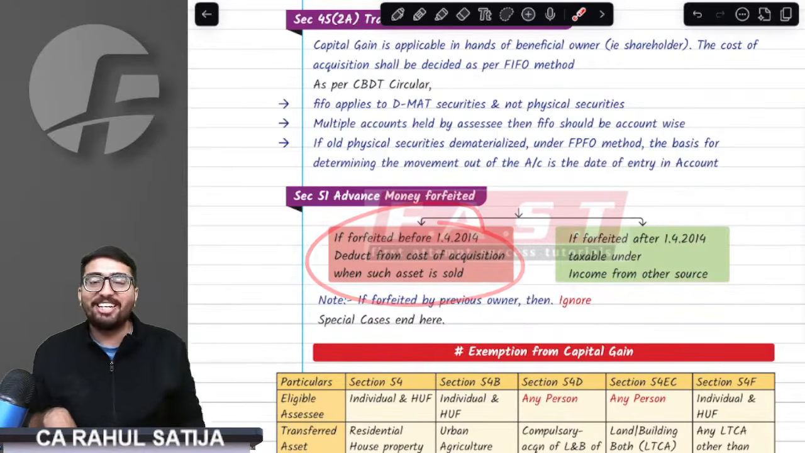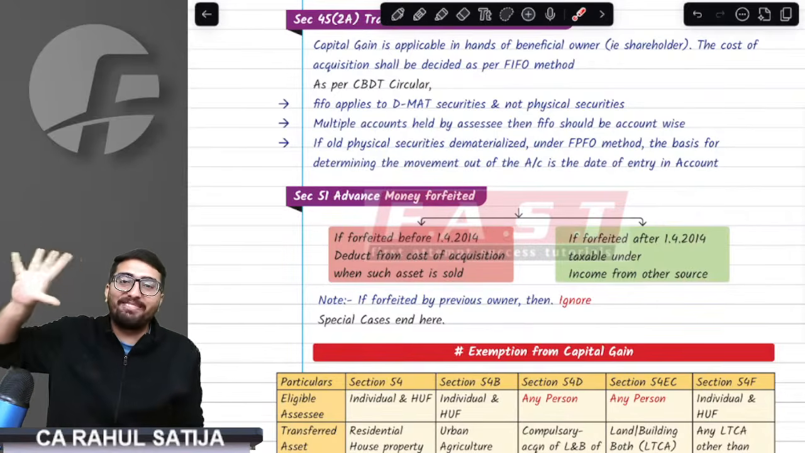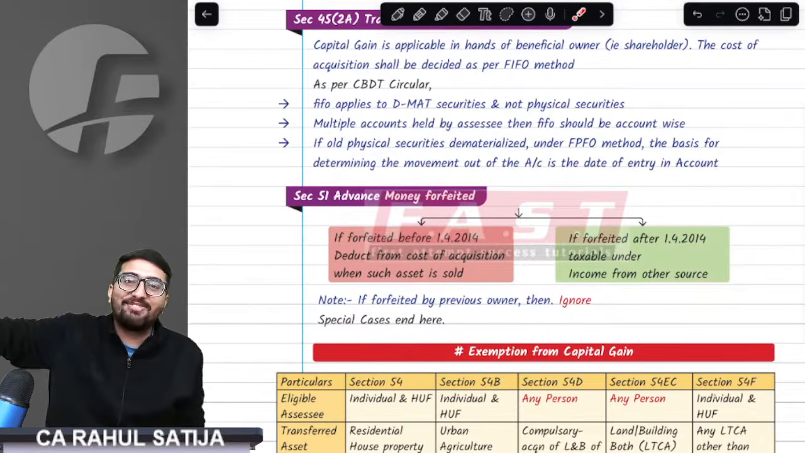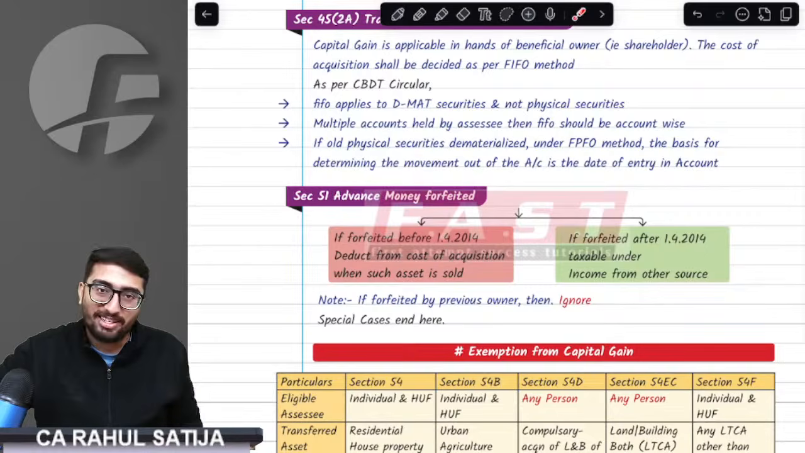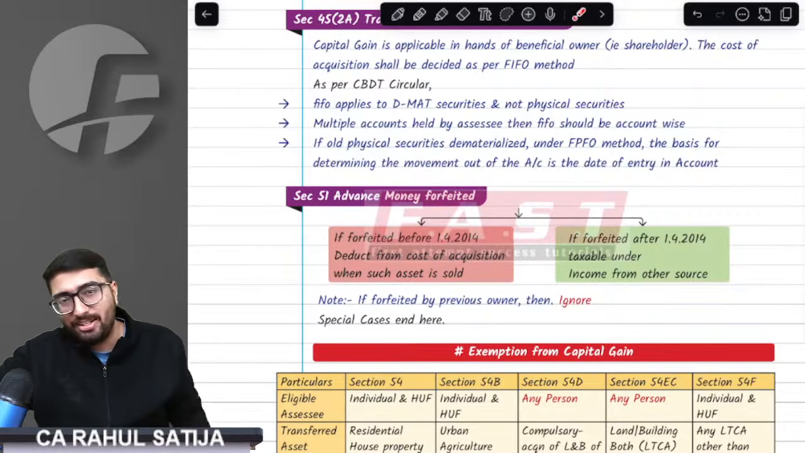But if any advance money is forfeited before the Modi government came into power, that means during the Congress government, the provision says it will go to cost of asset. It will be reduced from the cost of the asset. How is it reduced?